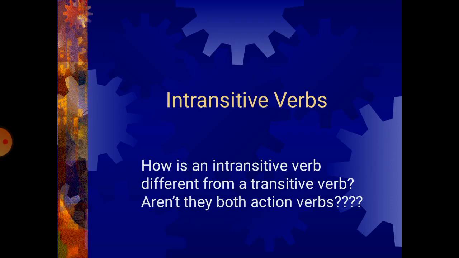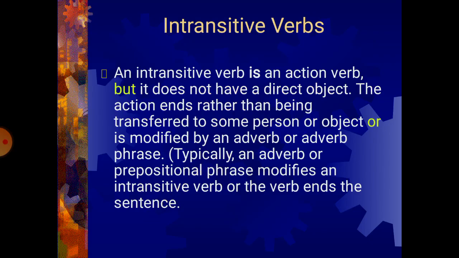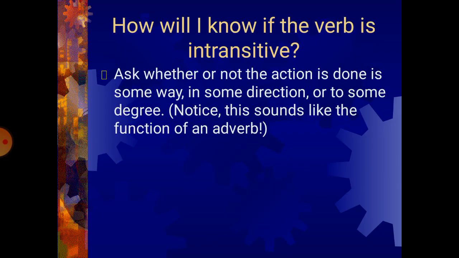Now let's talk about intransitive verbs. How is an intransitive verb different from a transitive verb? Aren't they both action verbs? Yes, an intransitive verb is an action verb, but it does not have a direct object. The action ends rather than being transferred to some person or object, or is modified by an adverb or adverb phrase. Typically, an adverb or prepositional phrase modifies an intransitive verb, or the verb ends the sentence, okay?